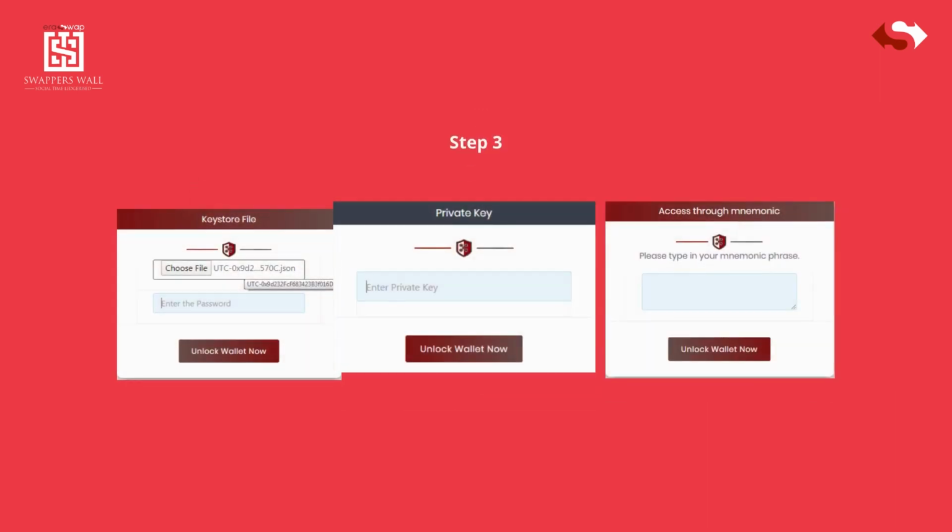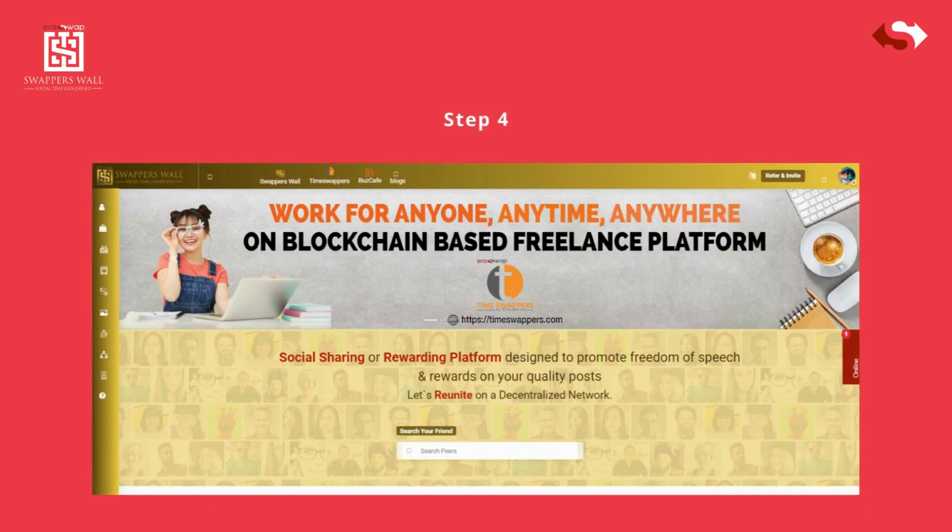Step 3, if accessing through key store file, then choose the key store file, enter the password, click on Load Wallet. If accessing through private key, then enter your private key, click on Access Wallet. If accessing the mnemonics, then enter your mnemonics, click on Access My Wallet. After logging in successfully you will be redirected to SwappersWall.